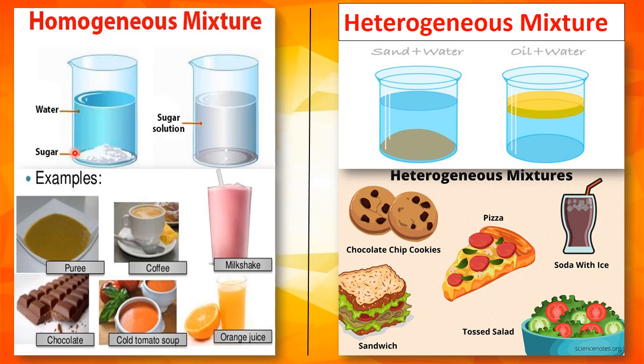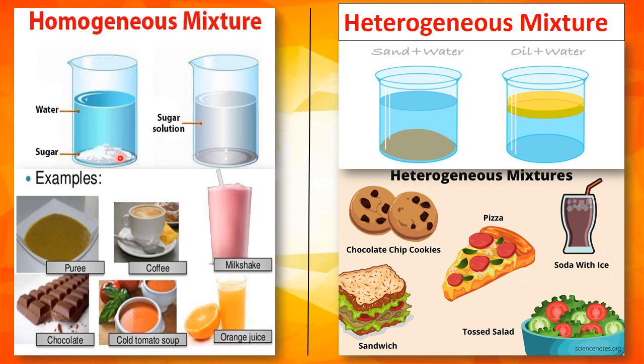Sugar solution is an example of a homogeneous mixture. When we mix sugar in the water, we are not able to see sugar and water distinctly. Some examples from our daily life of homogeneous mixtures are puree, coffee, milkshake, chocolate, tomato soup and orange juice.